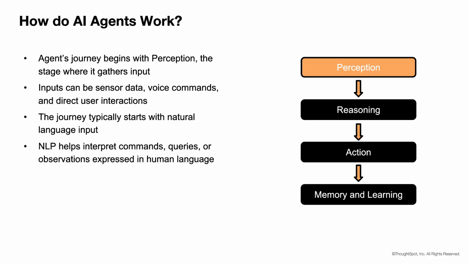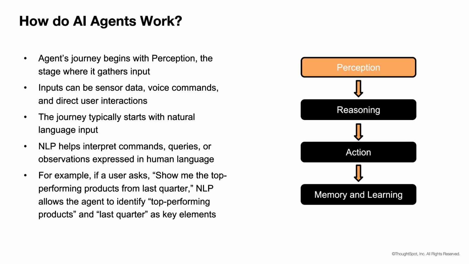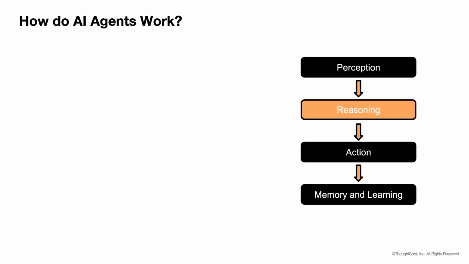Through natural language processing, NLP, the agent can interpret commands, queries, or observations expressed in human language. It breaks down sentences into meaningful components, extracts entities, determines intent, and understands the semantics of the input. For instance, if a user asks, "Show me the top-performing products last quarter," NLP allows the agent to identify top-performing products and last quarter as key elements, preparing it for deeper analysis.